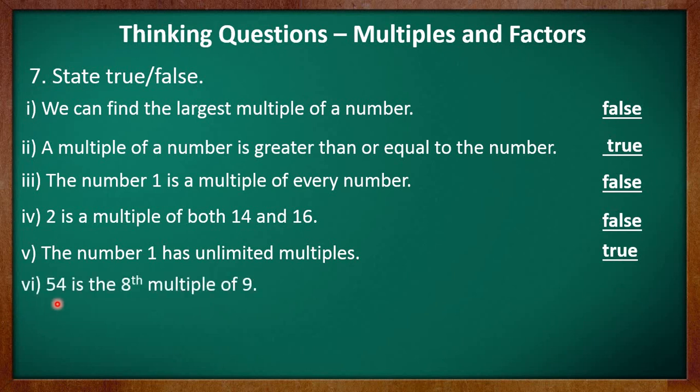Sixth part is 54 is the 8th multiple of 9. Now kids, in order to check whether 54 is the 8th multiple of 9 or not, we may simply multiply 8 and 9, right? And we know that 9 8s are 72. So this tells us that the 8th multiple of 9 is 72, not 54. So you may say that this statement is false. And if you divide 54 by 9, the quotient would be 6. So you may say that 54 is the 6th multiple of 9, not 8.